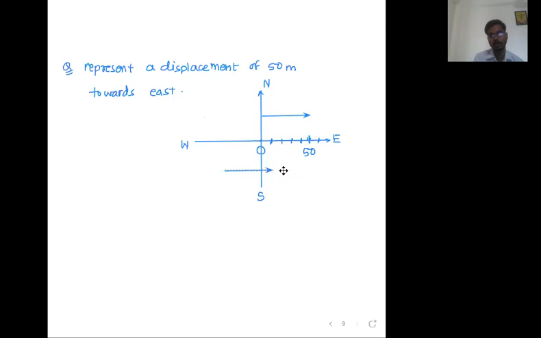No problem. Tell me, did you understand this additional point? Very good. So in this way we can understand the concept of representation of vector.